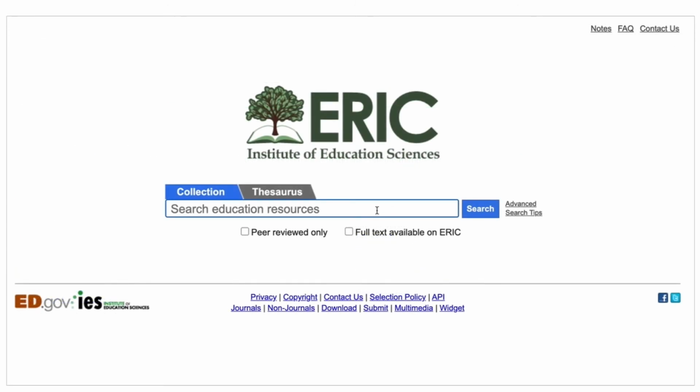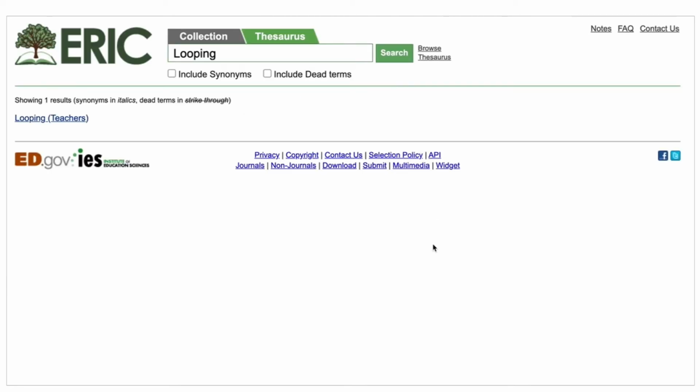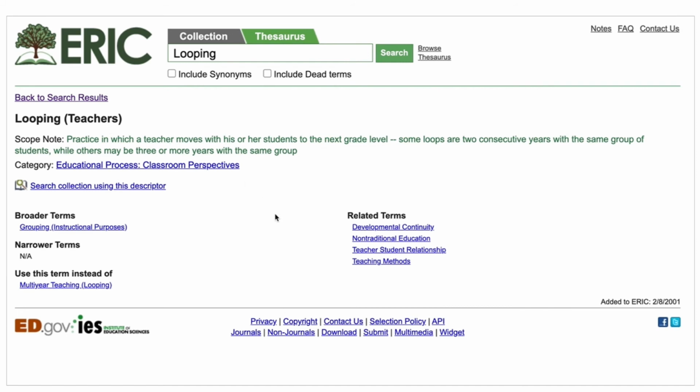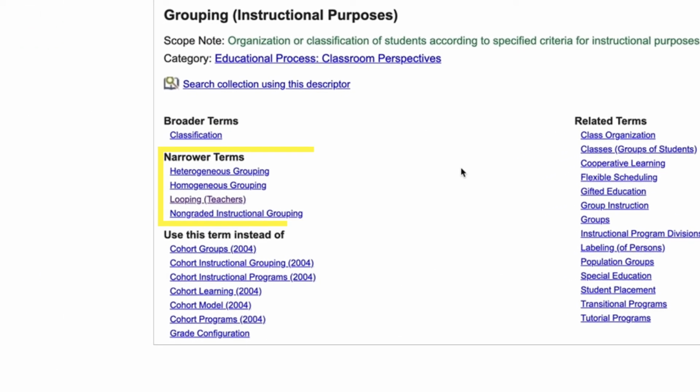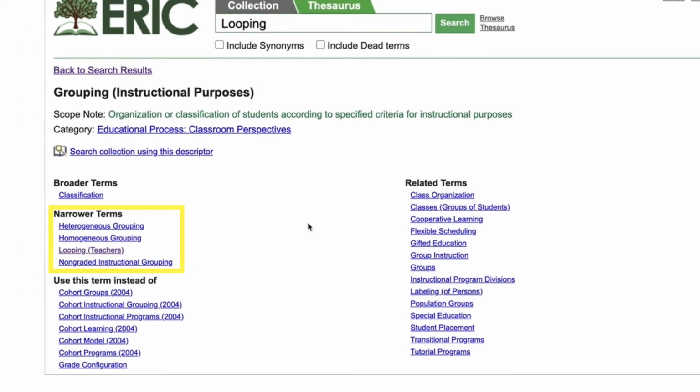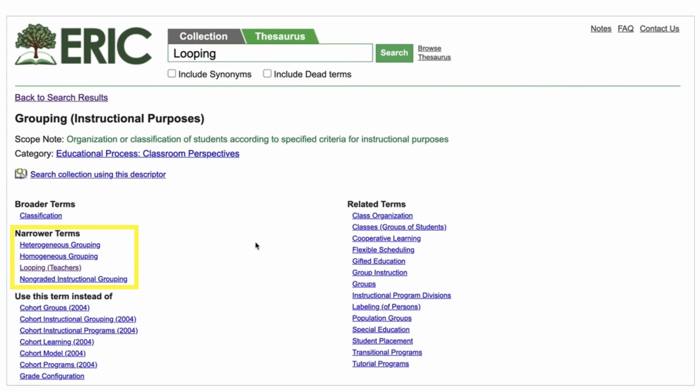Here is another example of how you can use the hierarchy to find additional terms to use in your search. Say you are interested in the topic of looping, but want to know if there are other types of instruction grouping methods that could be relevant to your research. If you go to the entry for the broader term grouping instructional purposes, you will see its narrower terms, including looping teachers. You could try searching with any of these narrower terms to help you find additional relevant resources.